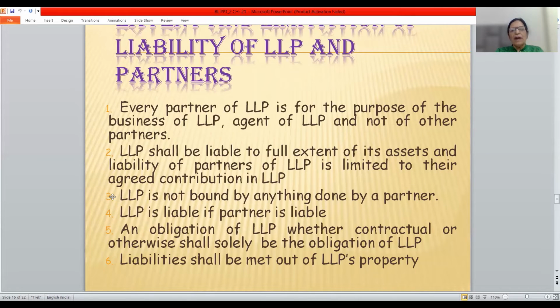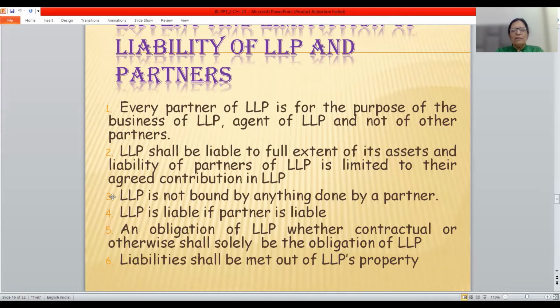The LLP is not bound by everything done by a partner. Already I have told you, friends, that there is no mutual agency element in the case of LLP. The LLP is liable if the partner is liable. Of course, if the partner is held liable, then only the LLP will be held liable.